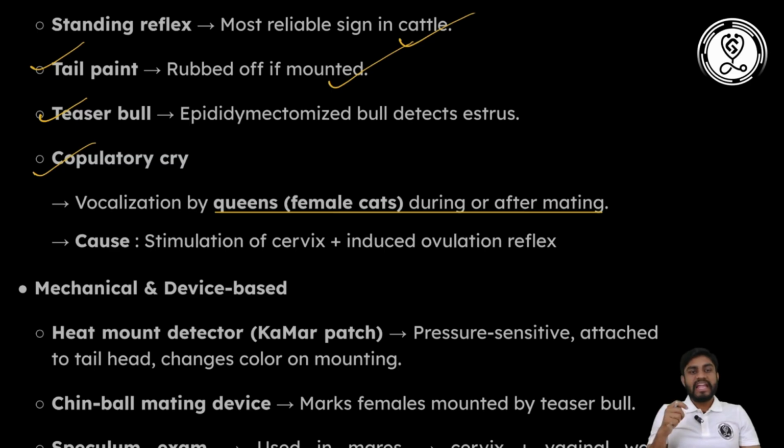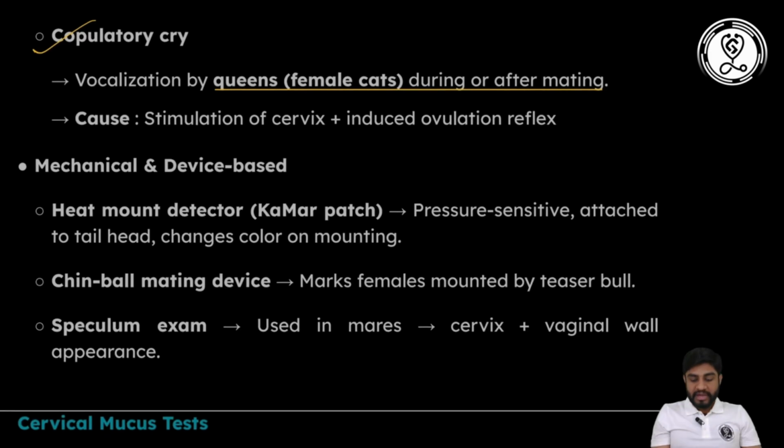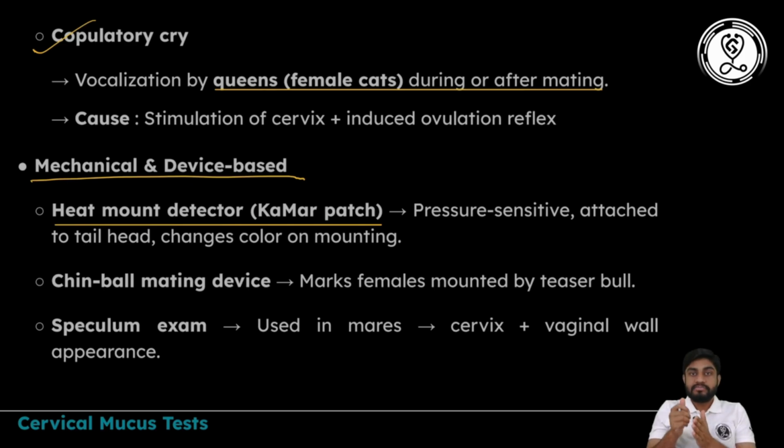This copulatory cry occurs because the tom's penis contains penile papillae. Due to those papillae there will be a copulatory cry. Other options are mechanical or device-based techniques, like the heat mount detector and Kamar patch. They are pressure sensitive and attached to the tail head, and they change color on mounting. If an animal is mounted by another animal, the color will change, so we can detect that it got mounted, meaning it is showing signs of estrus.